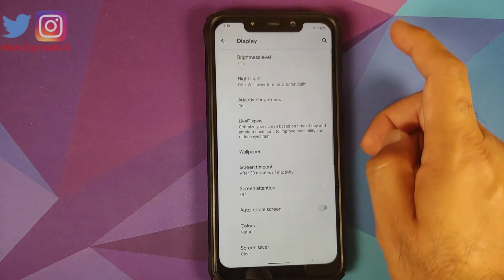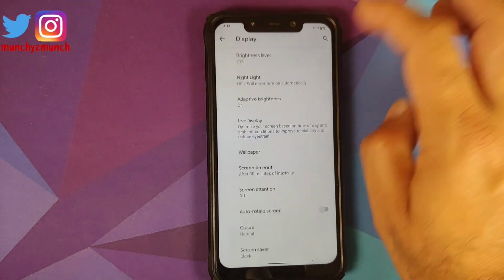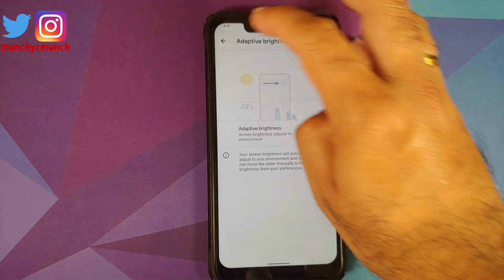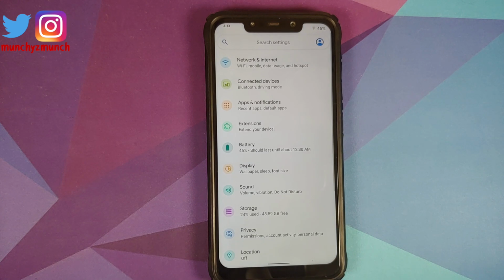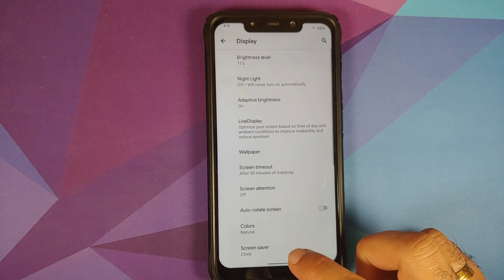Moving over to display, you do have brightness level along with night light and adaptive brightness. Live display, you won't see any options because the ROM does have KCAL support. We'll cover that later in this video.